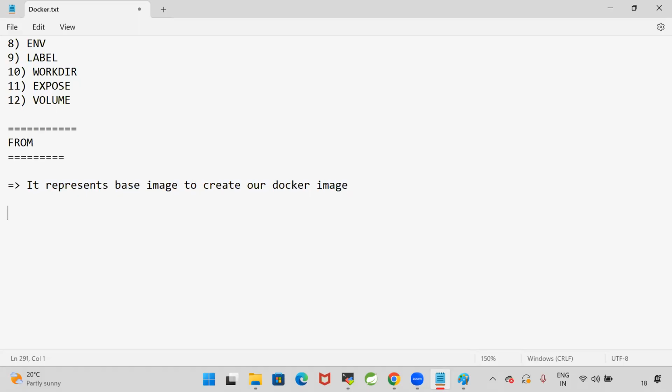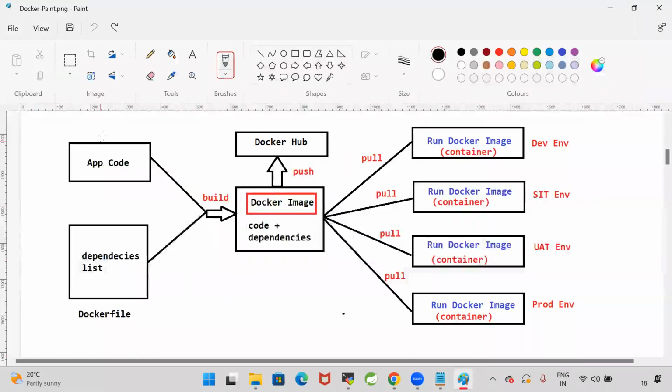Now, what is the meaning of the base image? For example, for the syntax, I want to use Java 1.8 version. So I am writing a Docker file for my Java application. Assume that I have my application code. This code is developed by using Java.